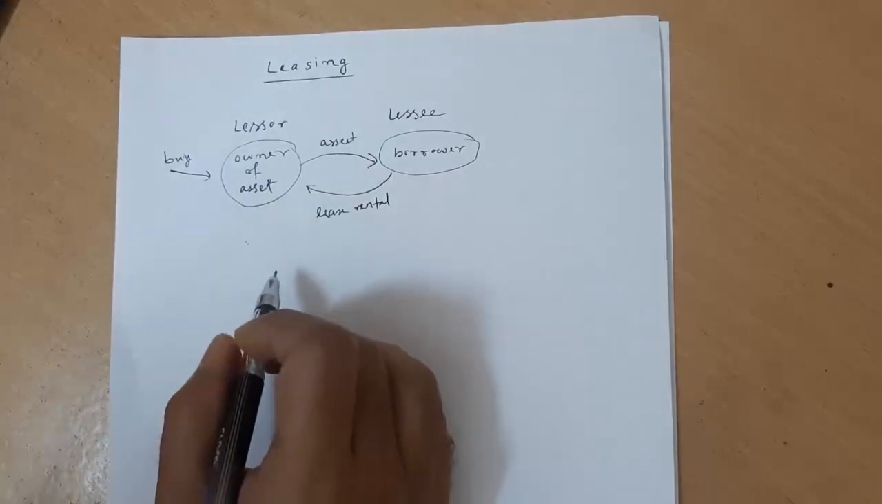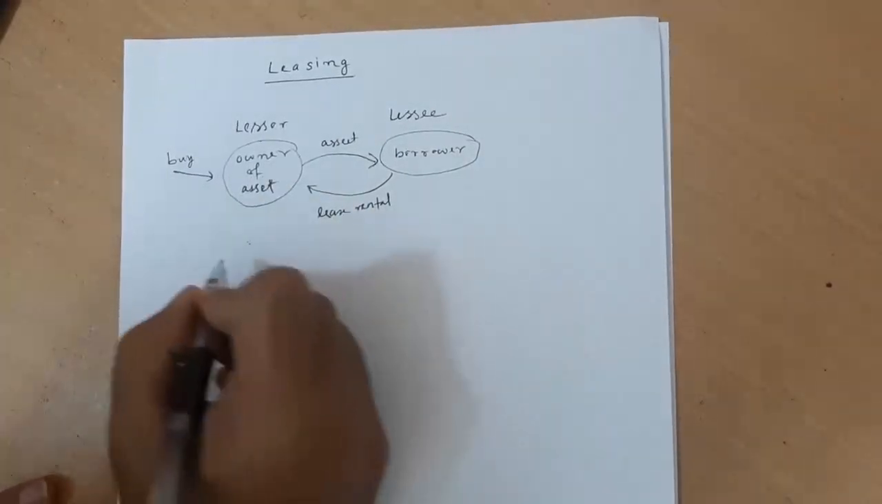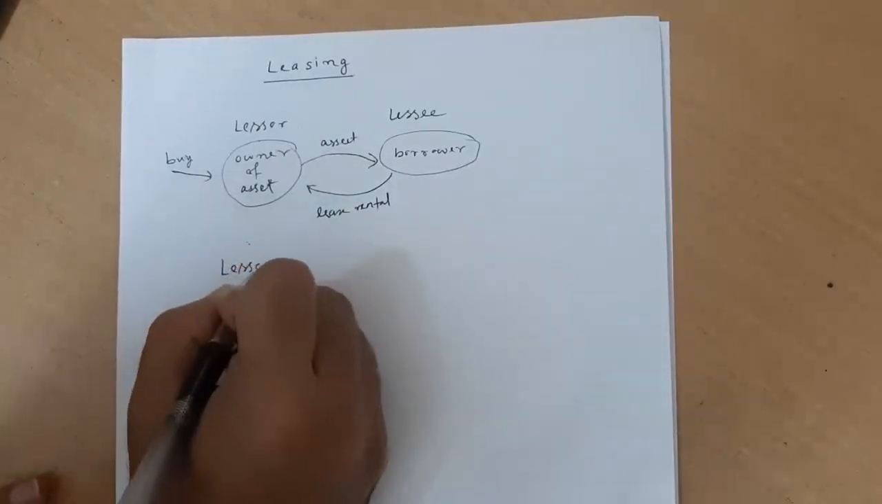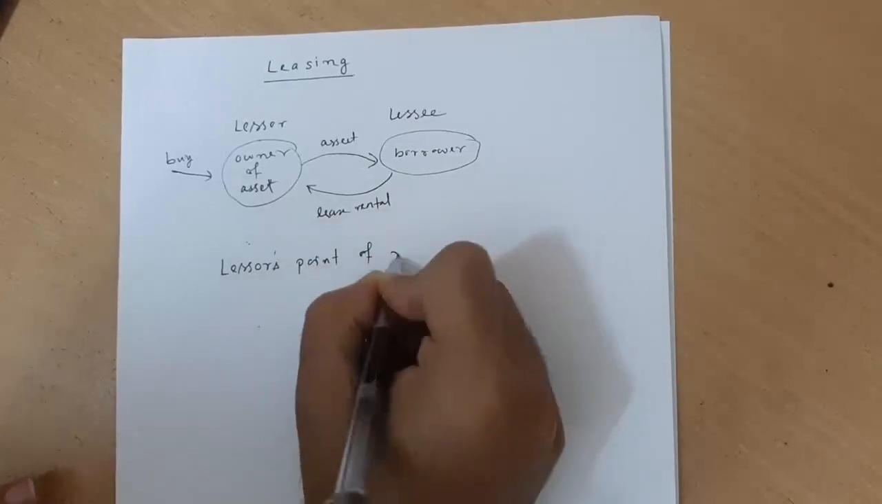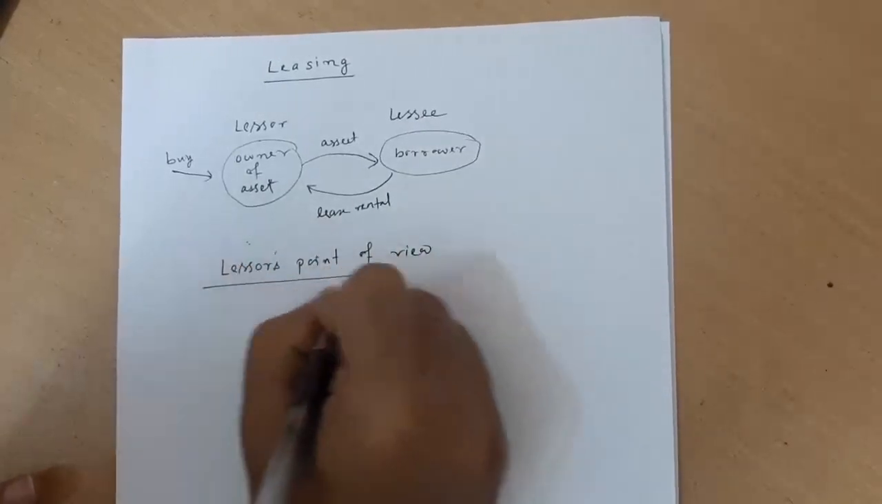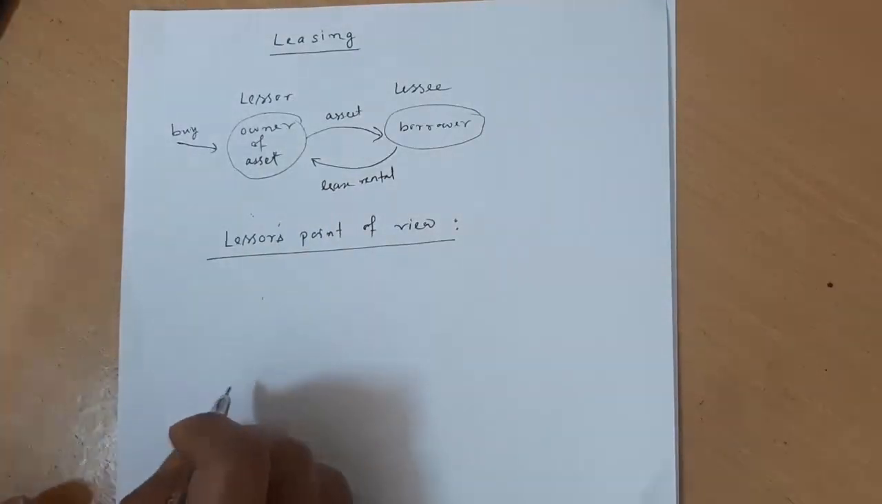So now we'll quickly look into one of the examples. Just remember, we are doing it from the lessor's point of view, okay? From the lessor's viewpoint, whether leasing is going to be successful or whether leasing is going to be beneficial or not.